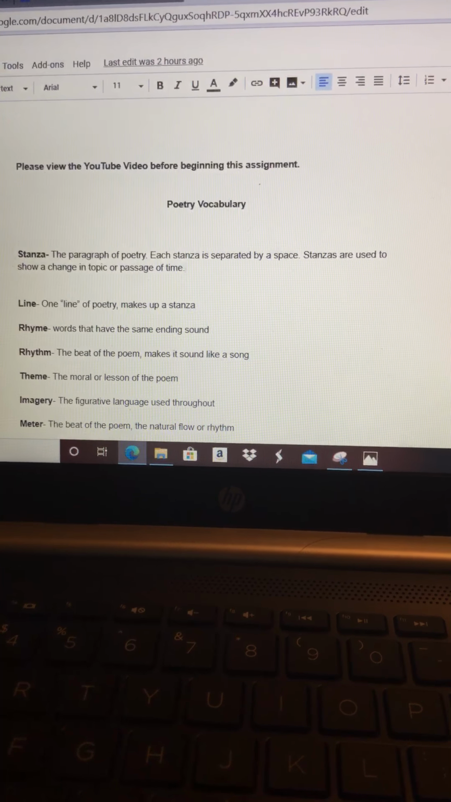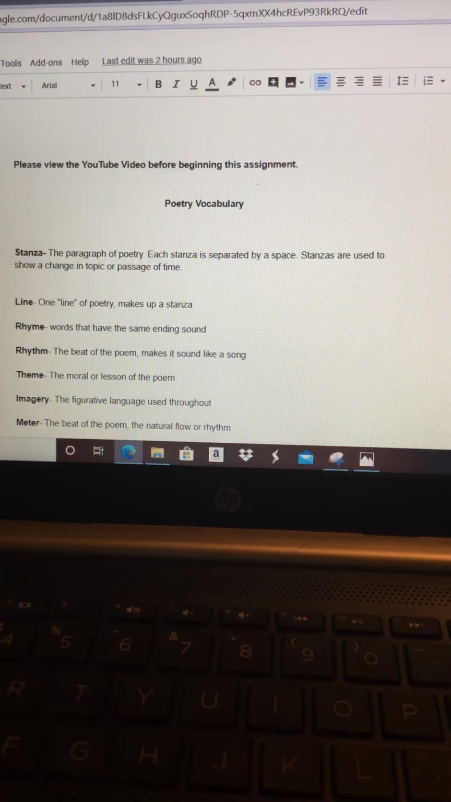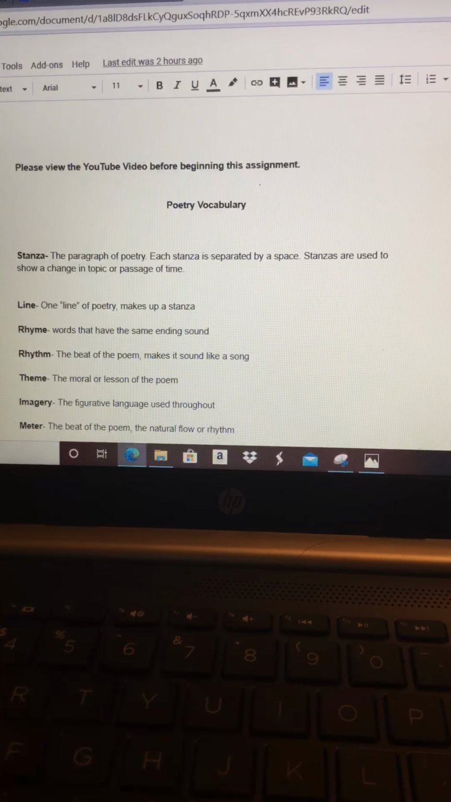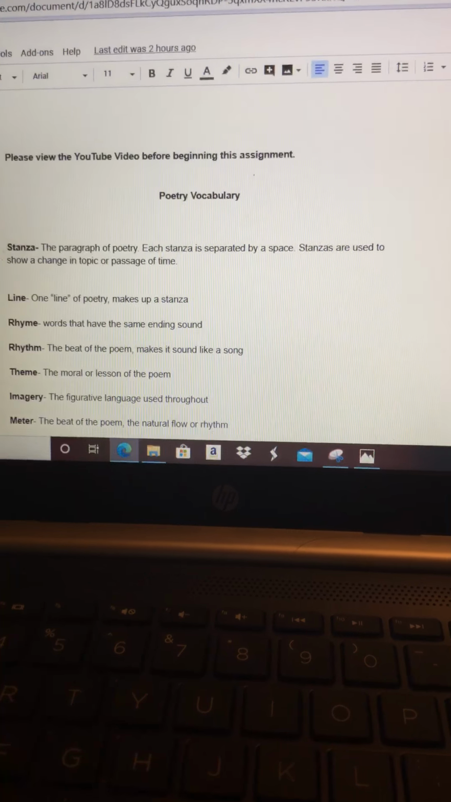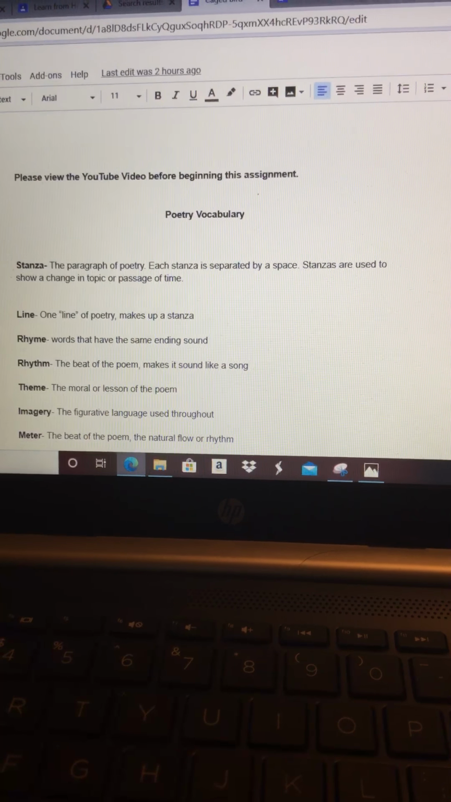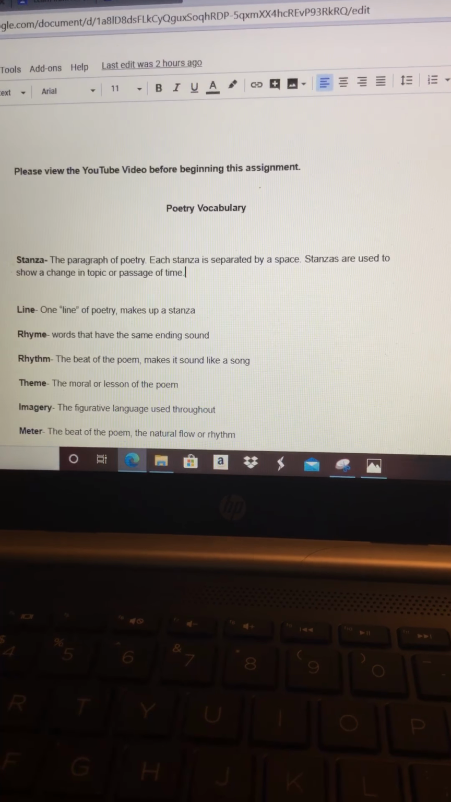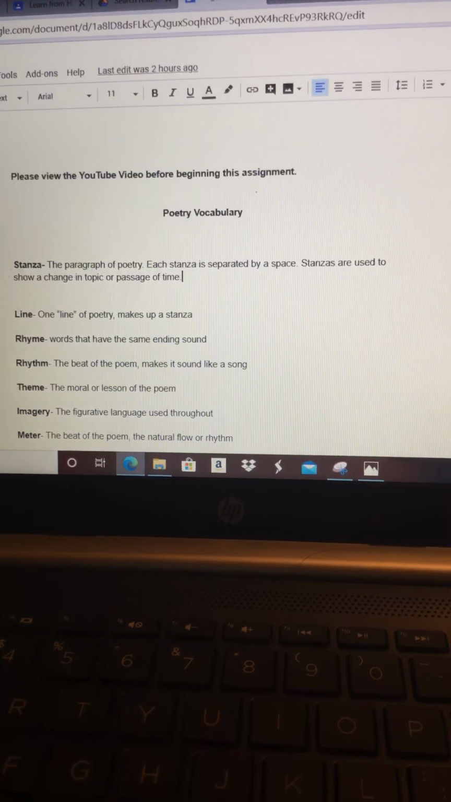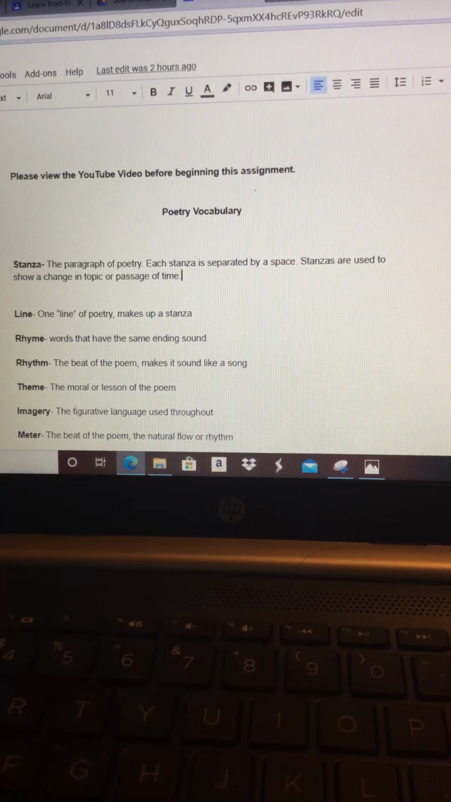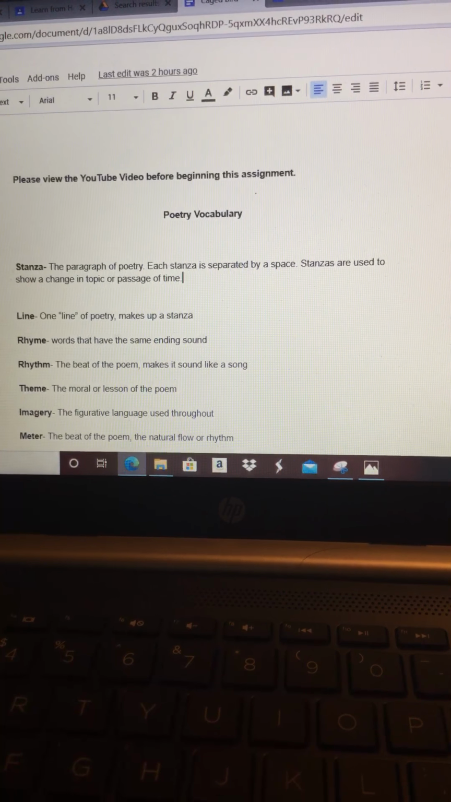So a stanza is a paragraph of poetry. Each stanza is separated by a space, and stanzas are used to show a change in topic or a passage of time. Stanzas can also be referred to as a verse. Lines are literally one line of poetry and they make up a stanza. Rhymes are words that have the same ending sound, like cat, rat, bat.